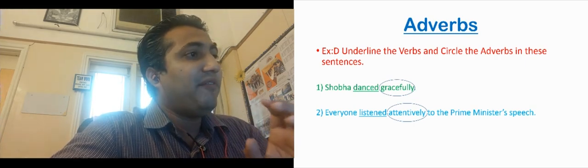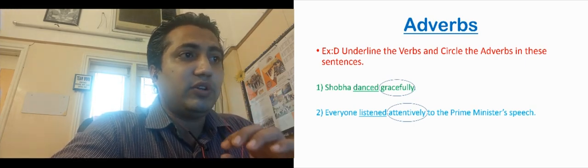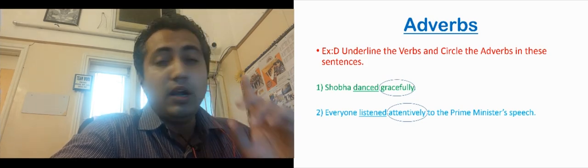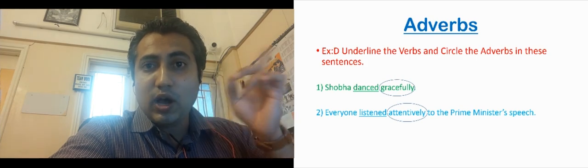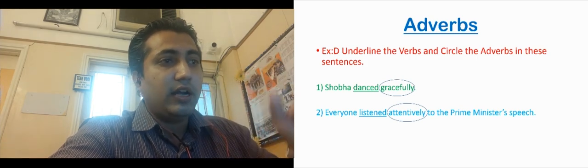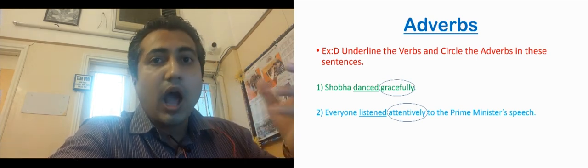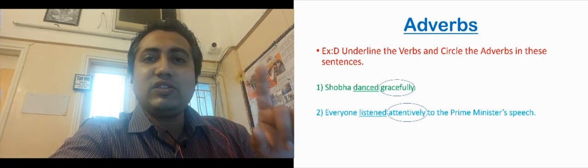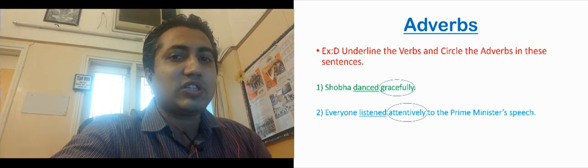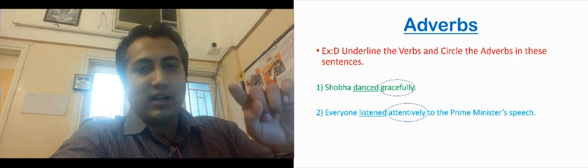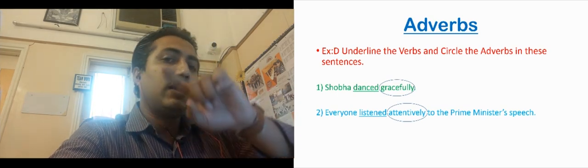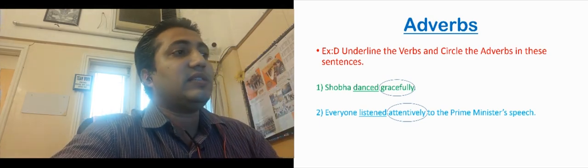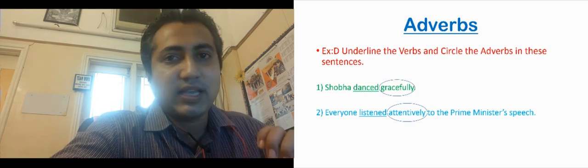Then, everyone listened attentively to the Prime Minister's speech. Here what is the verb? Listened. सुन रहे थे, है ना? सुना उन्होंने. So that is the action. Now everyone listened how? Attentively, carefully, attentively. So attentively is telling something about the action listened. So we have to underline the verb listened and circle the adverb attentively. Okay students, this is how you have to solve this exercise D.